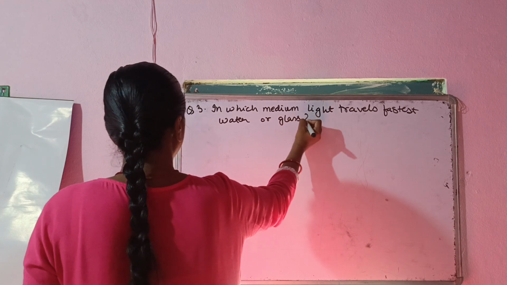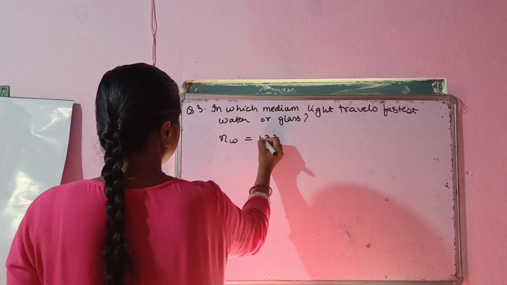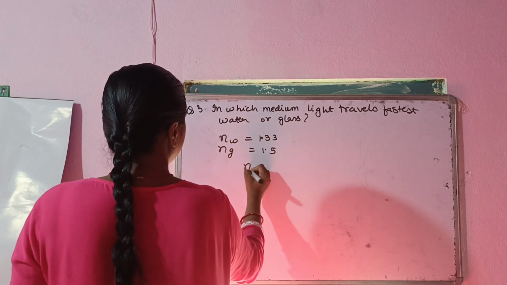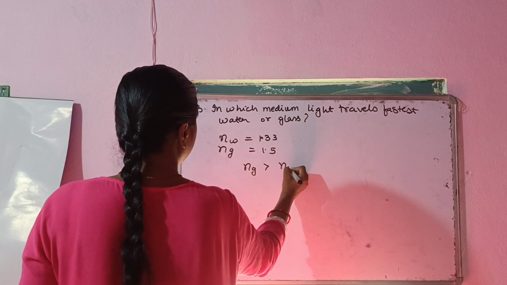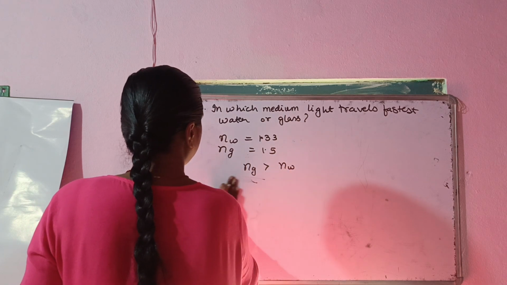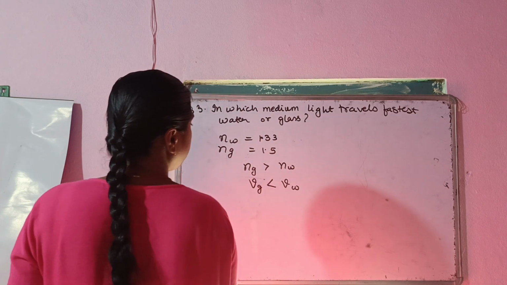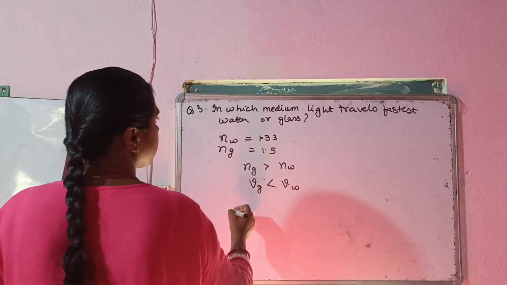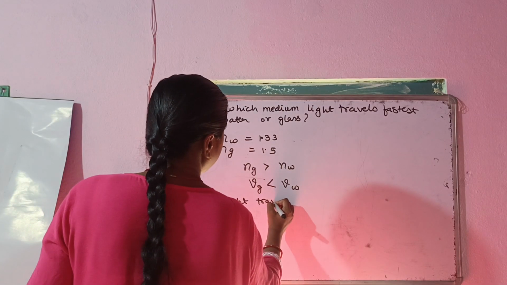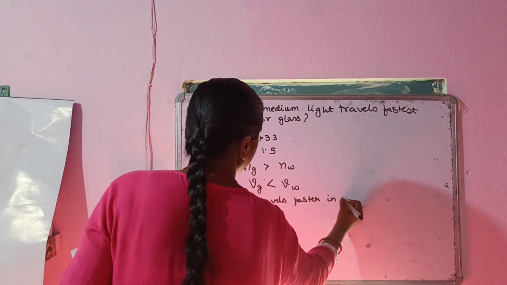You should remember the refractive index of water is 1.33, and the refractive index of glass is 1.5. Since the refractive index of glass is more in comparison to water, the speed of light in glass is lesser as compared to the speed of light in water. So you can say that light travels faster in water. Light travels faster in water.